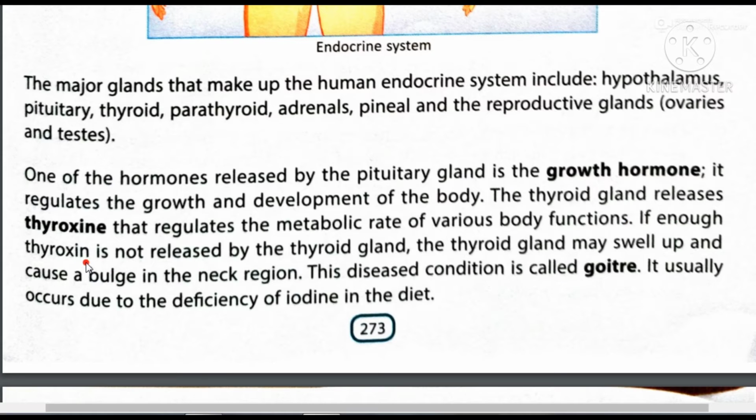If enough thyroxine is not released, the thyroid gland may swell up and cause a bulge in the neck region. If thyroxine is not secreted in sufficient amount, meaning the amount of thyroxine is low, then the thyroid gland swells up and causes a bulge in the neck region, and this disease condition is called goiter. It usually occurs due to the deficiency of iodine in the diet.